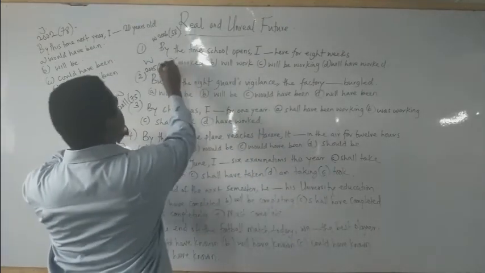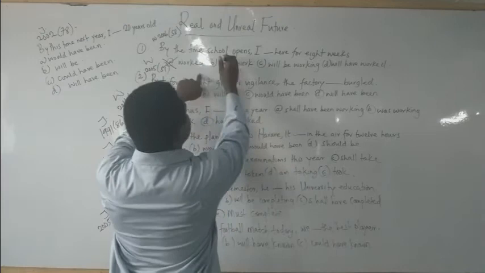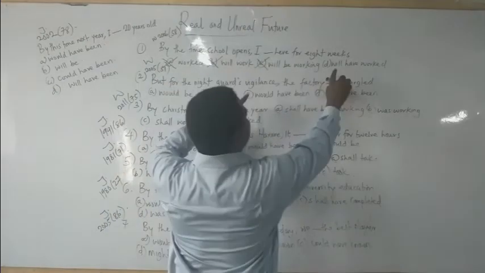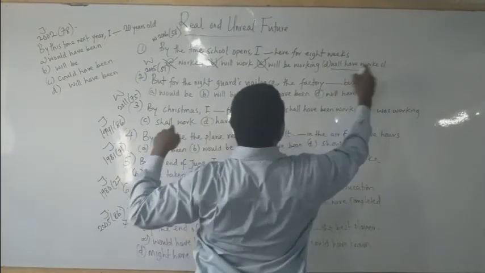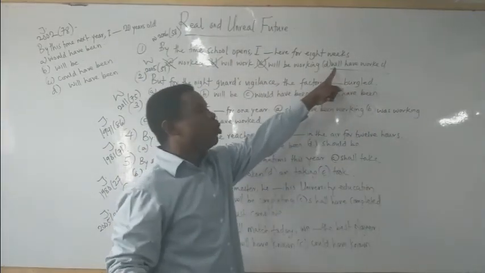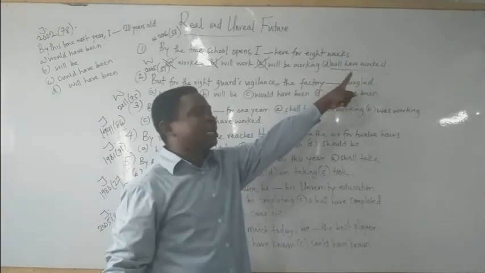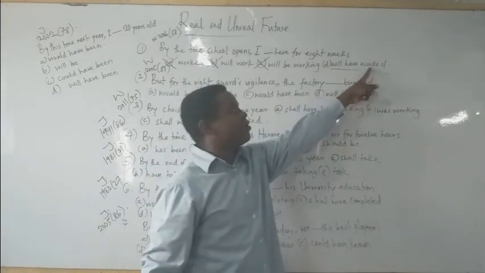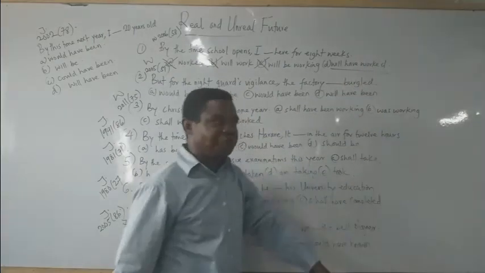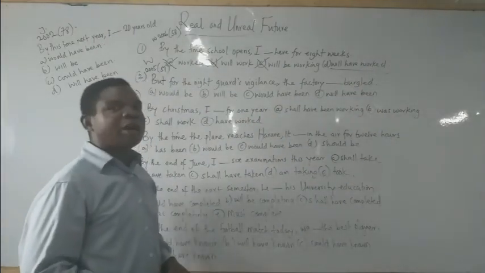Option A is out. Option B is equally out. Option C is out as well. Our right answer is what? Is option D, will have worked. Why? It follows the order I gave you. Will, followed by what? Have, plus what? A perfect tense verb or a past participle verb. So option D is our right answer.